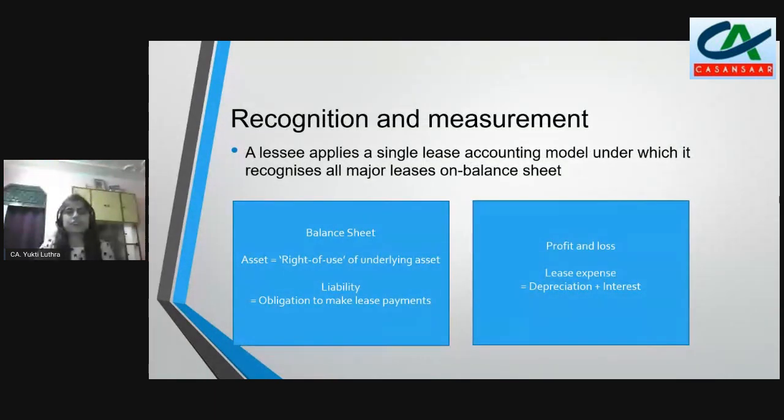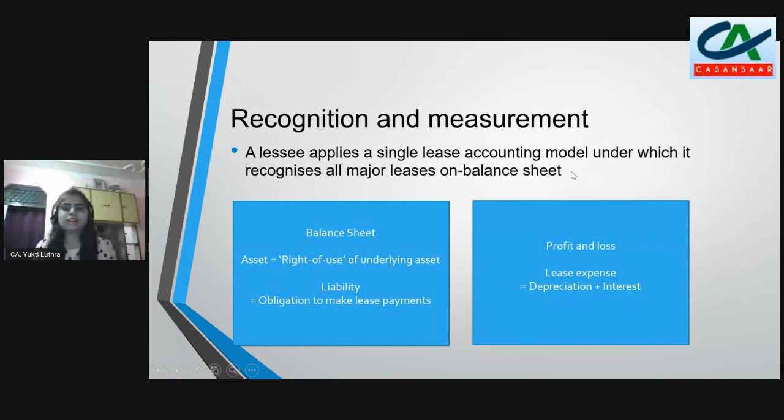Okay, so now look at the recognition and measurement part. As we know, we have studied in our CS studies, there were operating leases, there were finance leases, and we had different treatment for both of them. But now under IFRS 16, for lessees only, please note, for lessees only, we have a single lease accounting model. That means there is no requirement to classify it into operating lease or finance lease. It doesn't matter at all. You have to recognize both the lease arrangements in the same manner. And this is for lessees only, please note.